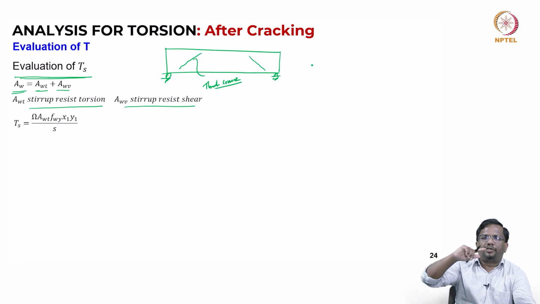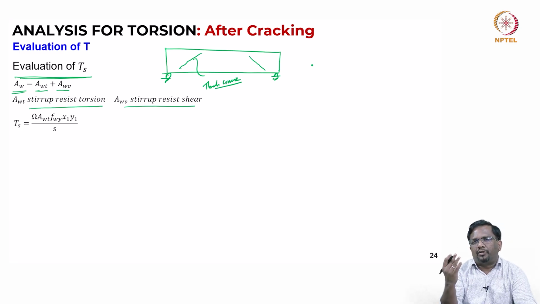You know that torsion shear stress is only on the outer periphery, and also the torsional crack is going to be spiral. So, even if you have 4 legs in the cross section, only one leg will be arresting that crack, right. The leg that is on the outermost location is what will be effective in arresting. So, for a 2-legged stirrup, both the legs will be effective in shear, but only one leg will be effective in arresting the torsional crack. So, you have to take this into account.